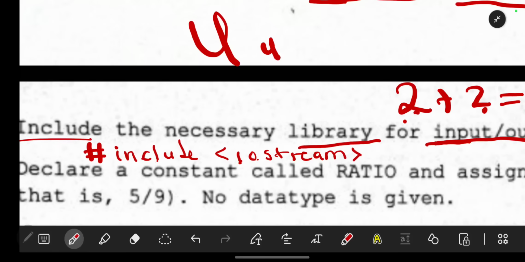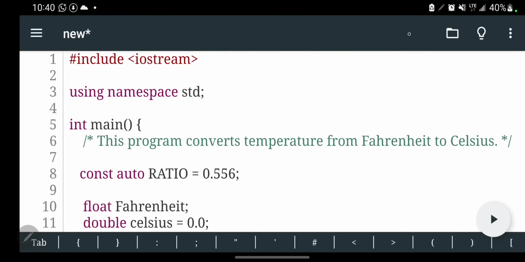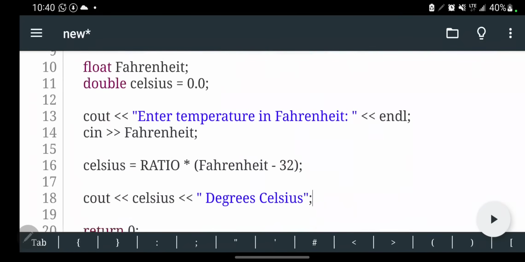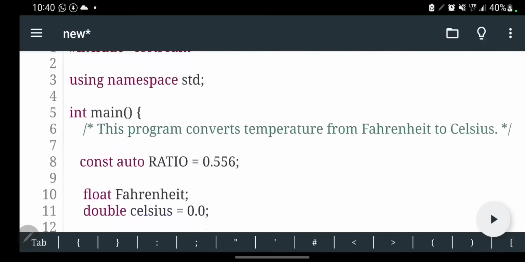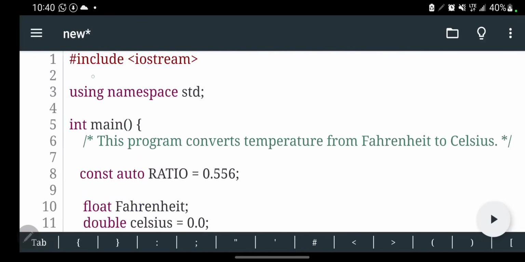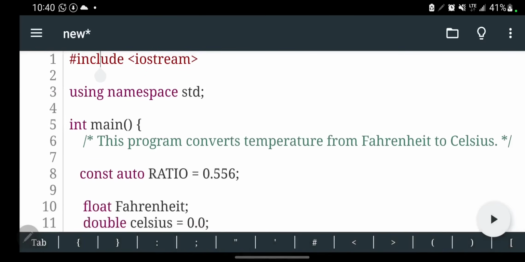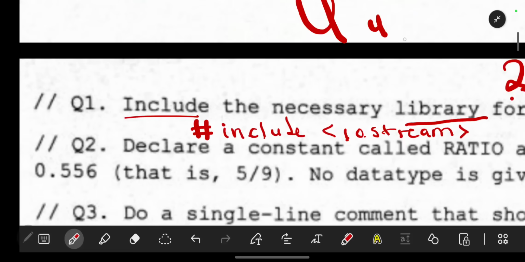If you have watched the previous videos for programming, this becomes a walk in the park. As you can see here, I have already run the program which I'm going to be explaining. So here what you are going to have is hash include iostream, like that. By doing this, we have included the input and output stream. That's the library that they want there. Let's move on to our next question.